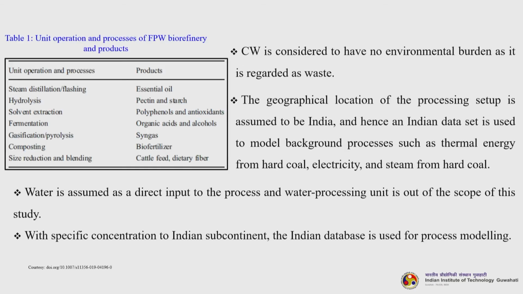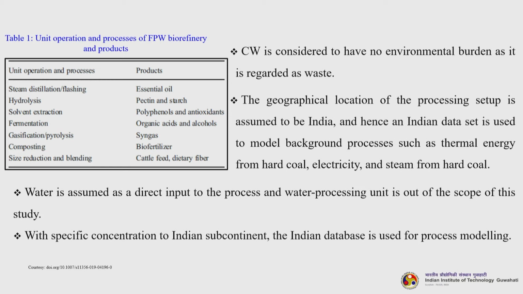So, the table lists the different types of unit operations and processes of the FPW biorefinery and products. If you talk about steam distillation flushing, the product is essential oil, hydrolysis, the product is pectin and starch, solvent extraction, we get polyphenols and antioxidants, fermentation, we get organic acids and alcohols like ethanol.